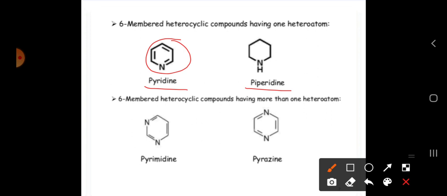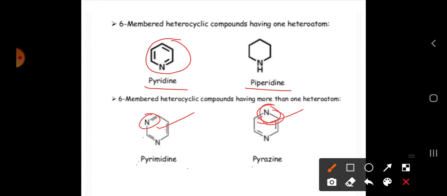If more than one heteroatom is present, we call it pyrimidine, and this one we call pyrazine. Only the positions are changing. If you observe this one and this one, here the second nitrogen is at the meta position, and here it is at the para position. If it is at the meta position, we call it pyrimidine. If it is at the para position, we call it pyrazine.